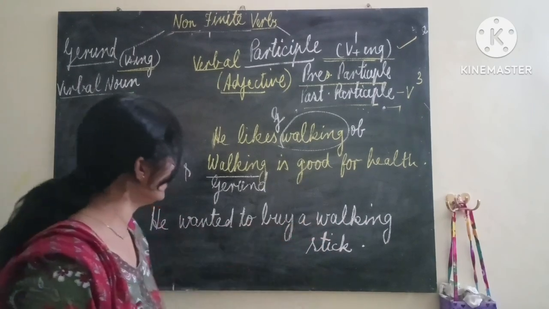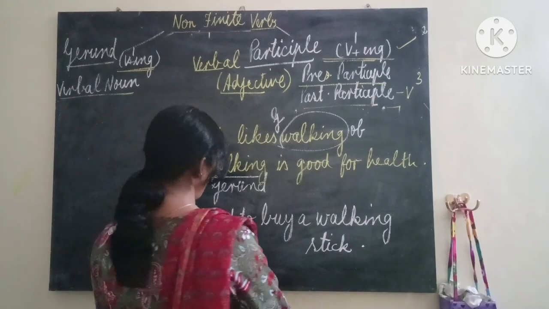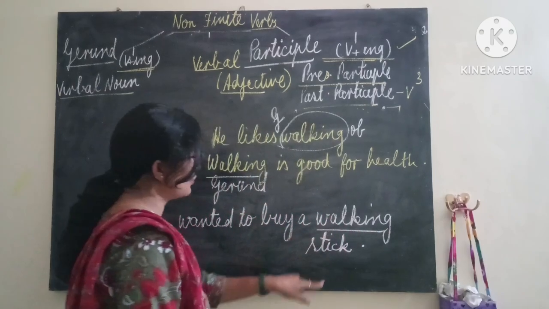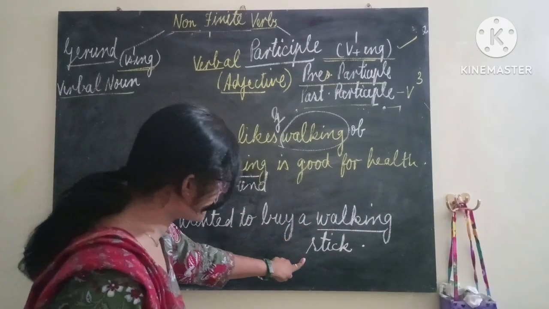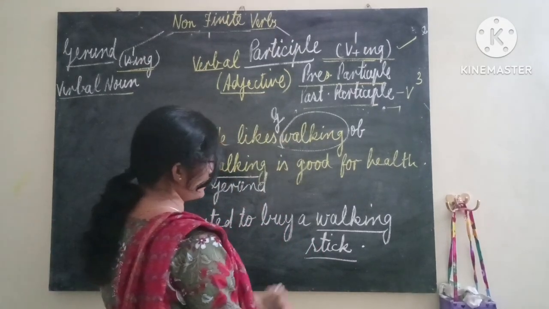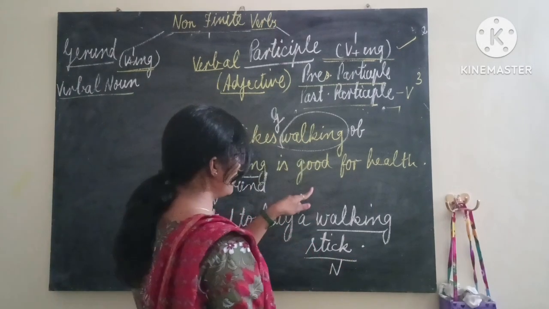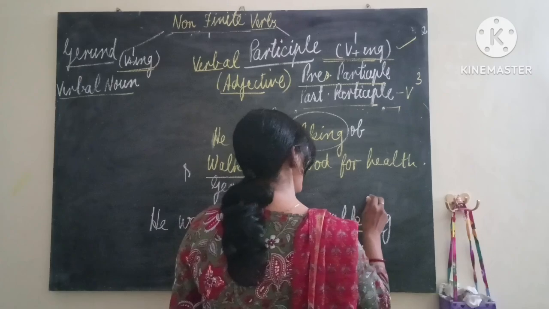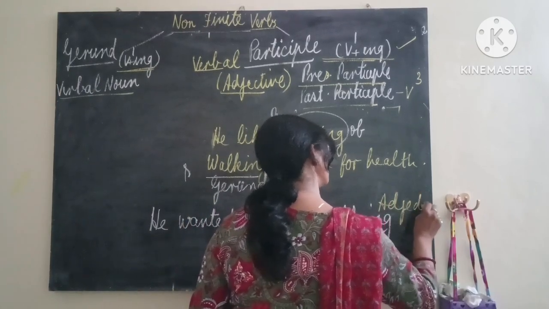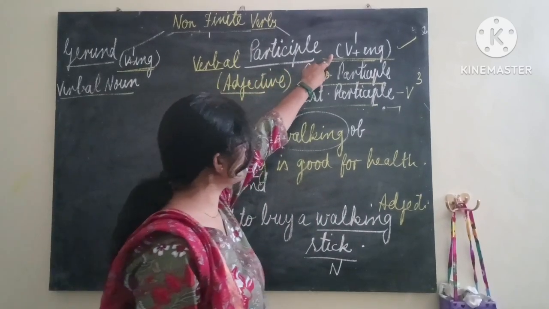He wanted to buy a walking stick. Subject he, wanted, verb. Okay. We have to see where is walking. It is the ing form of the verb. This ing form of the verb walking is used before stick. And this stick you can see, you can touch. Of course, what you can see, you can touch, that is noun. This is common noun. And before noun, ing form of the verb means this is adjective.